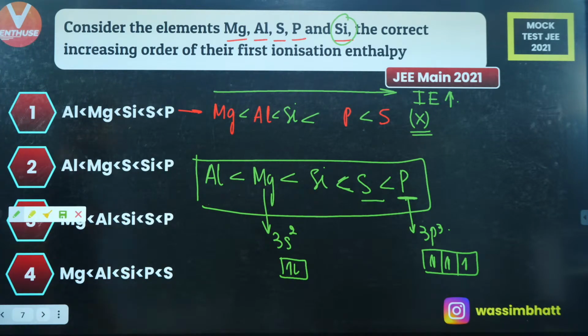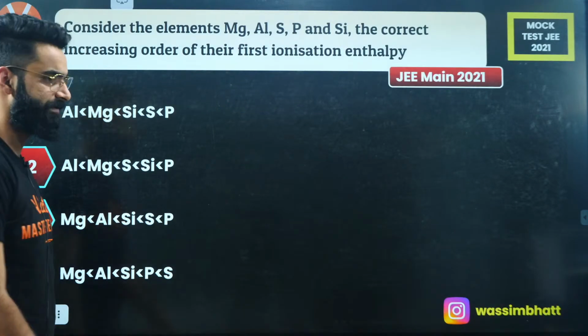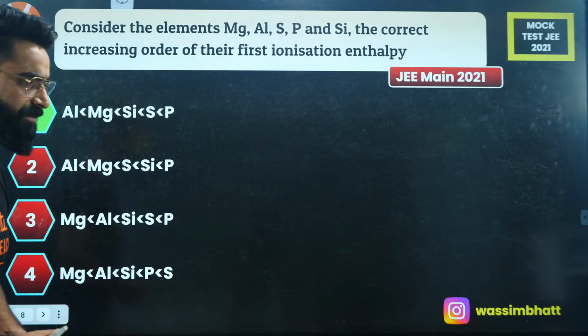So which option satisfies it? Phosphorus, then sulfur, then silicon, then magnesium, then aluminium, right? Phosphorus, sulfur, silicon, magnesium, aluminium. So option 1 is going to be the answer of the question. Yes, I'm sure it's clear to everyone.